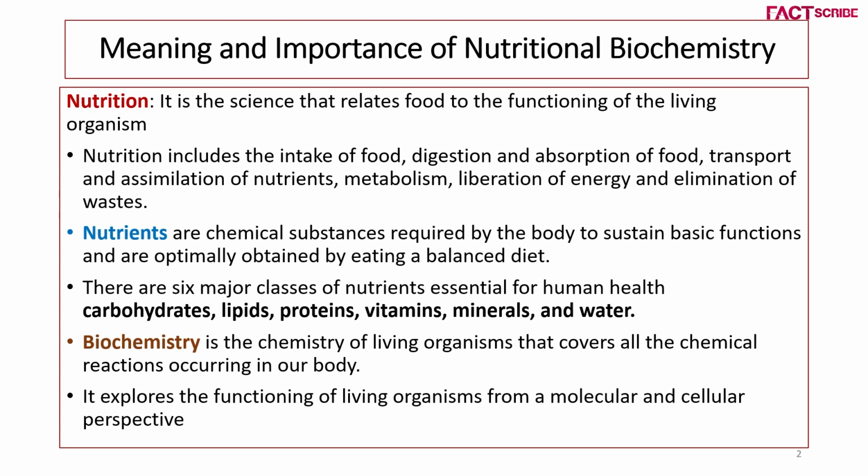There are mainly 6 major classes of nutrients that are essential for human health. The major important nutrients are carbohydrate, lipid, otherwise called fat, then protein, vitamins, minerals, and water. The major source of energy is carbohydrate. Then lipid also provides energy, but its basic function is cushioning or protecting the organs in our body. Then protein, whose major function is body building, and vitamins and minerals for protective function, and then water.